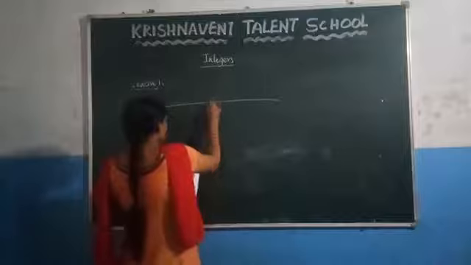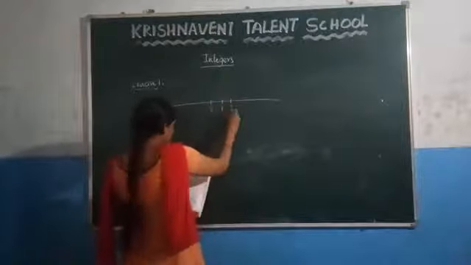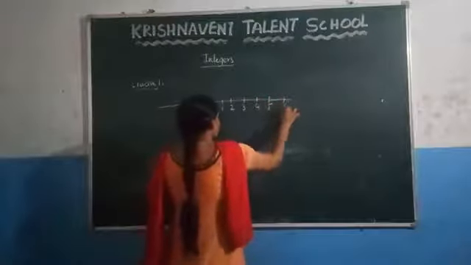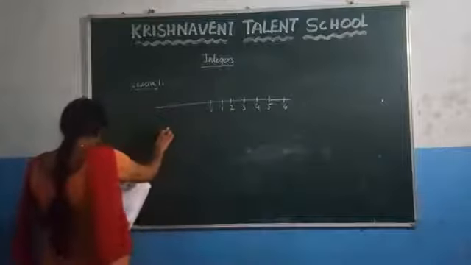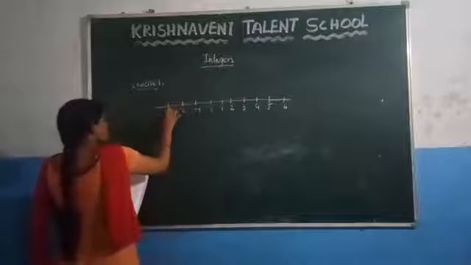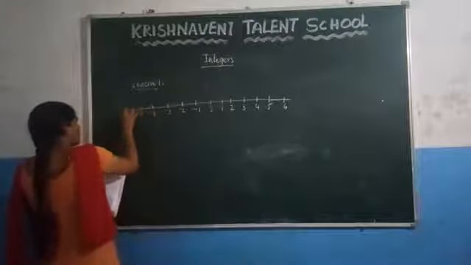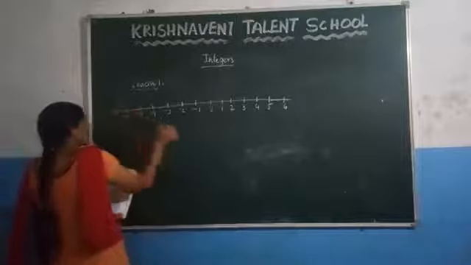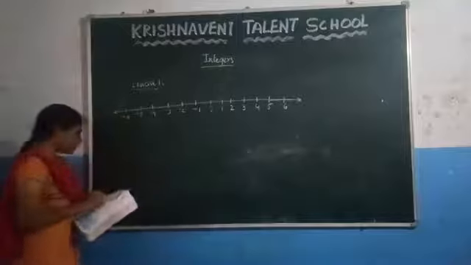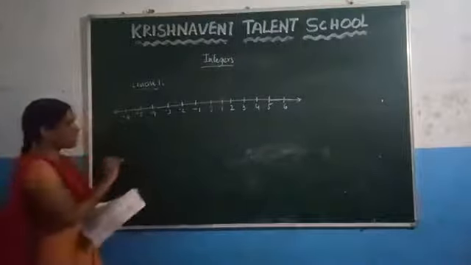They have represented 0, and to the right of 0 they have marked up to the number 6: 0, 1, 2, 3, 4, 5, 6, and to the left of 0 they have written up to -6: -1, -2, -3, -4, -5, -6. This is the number line they have given, and they asked to write what is the biggest and the smallest number on this number line.